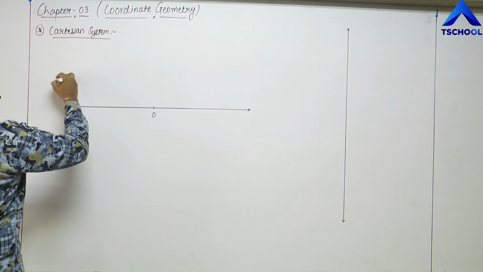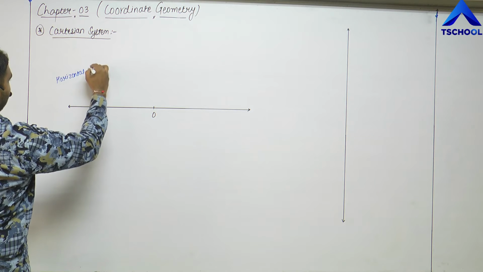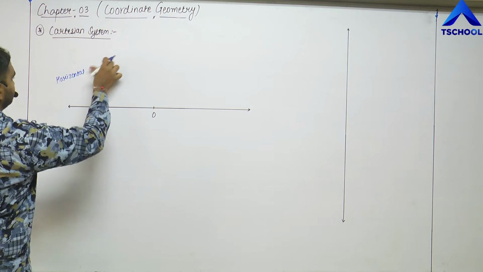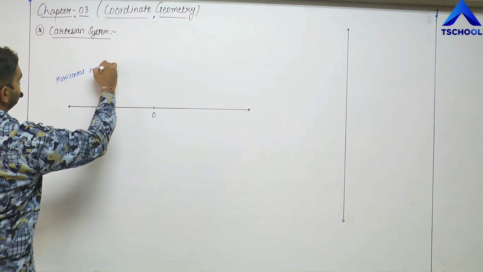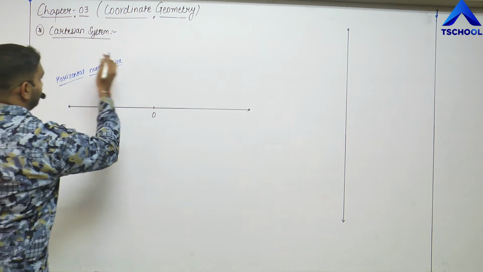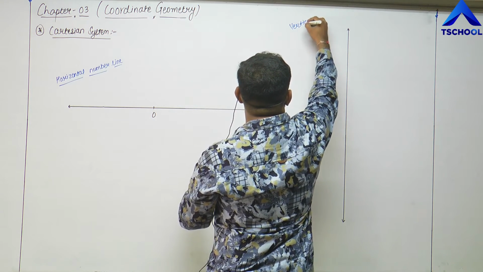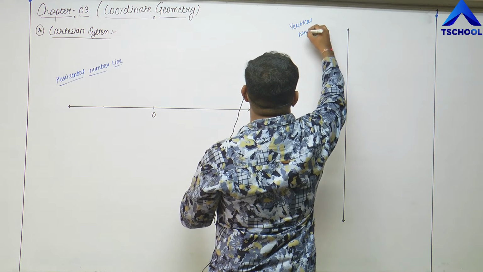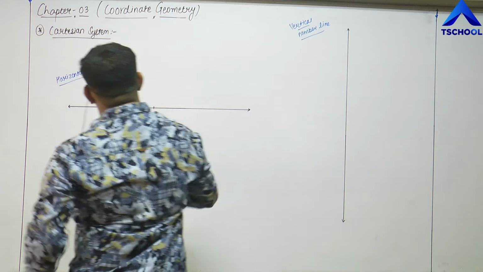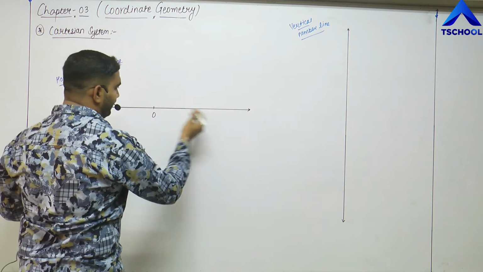The first one, this is the horizontal line or horizontal number line, and the second one is a vertical. Now the horizontal number line is the same as the number line that we drew previously.